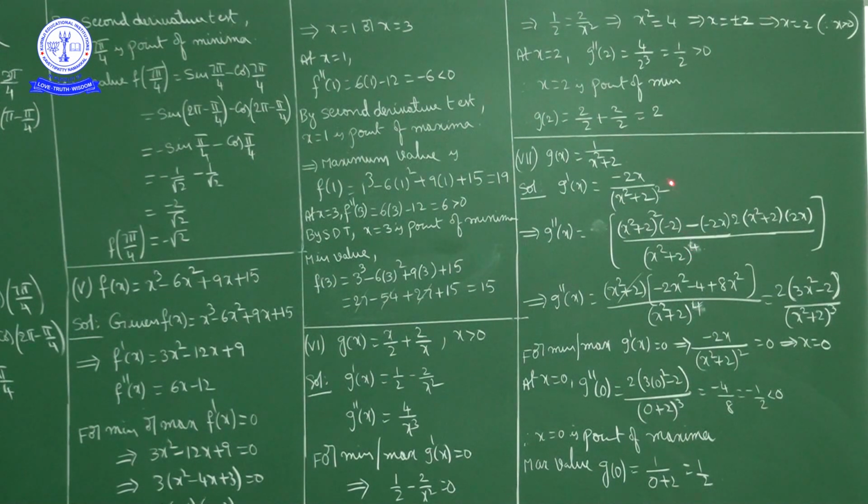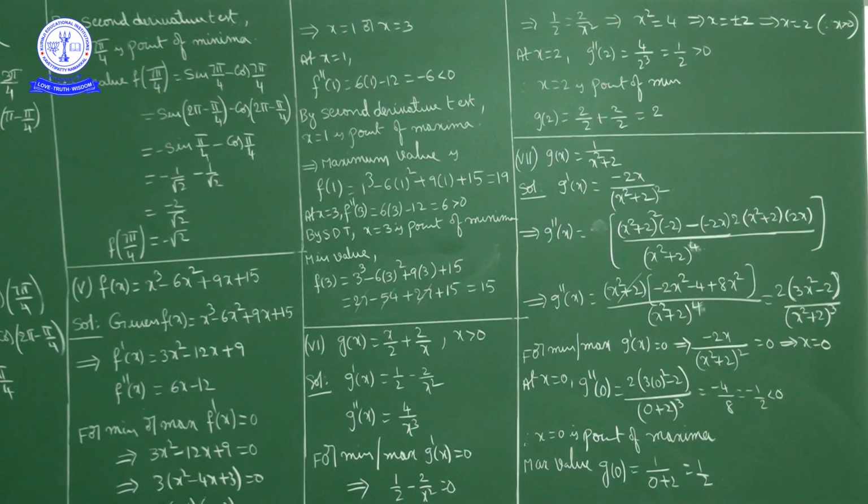Okay, numerator first: v, (x² plus 2)², into the derivative of the numerator, derivative of minus 2x, which is minus 2, minus the numerator u, minus 2x, into the derivative of the denominator. The derivative of (x² plus 2)² is 2 into (x² plus 2), by chain rule, times the derivative of x² plus 2, which is 2x.